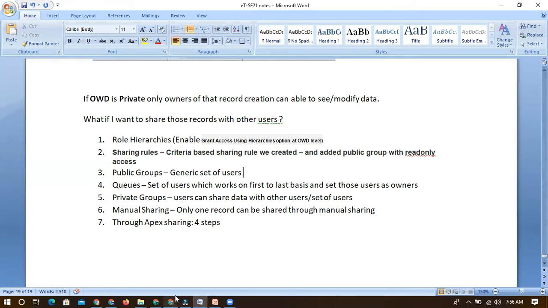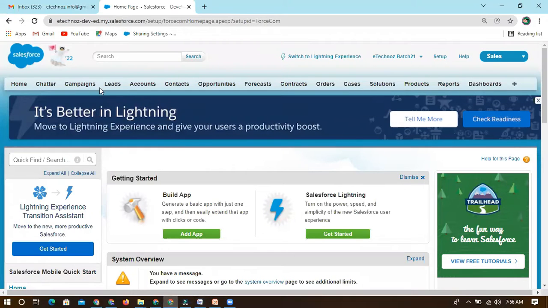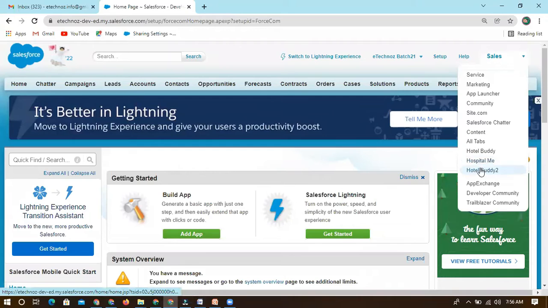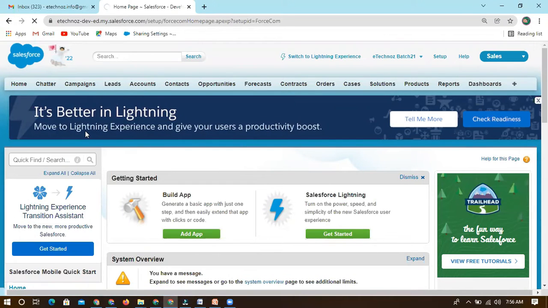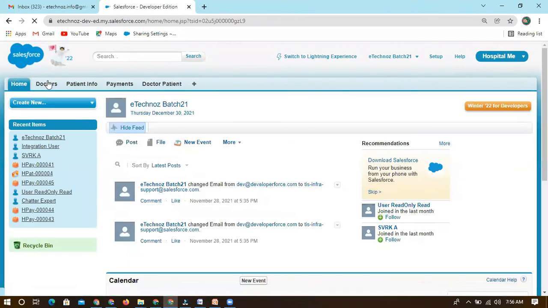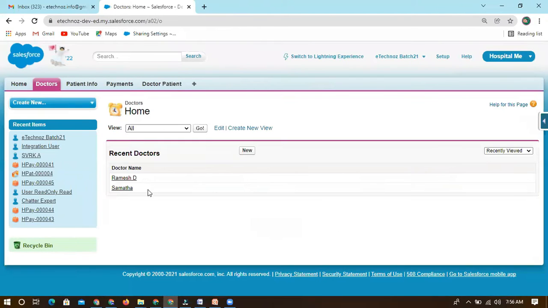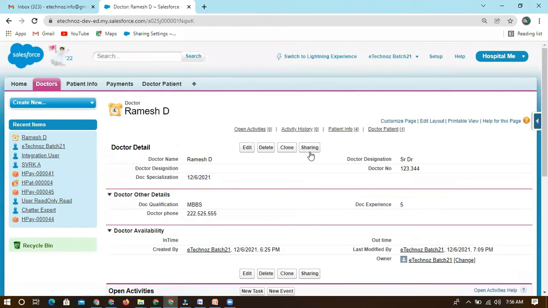If you go back and open any record in our application, like doctors, one thing is this manual sharing, so we can control that.